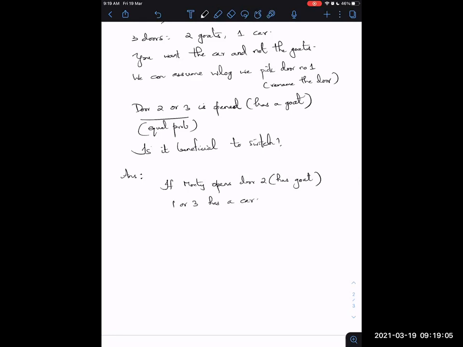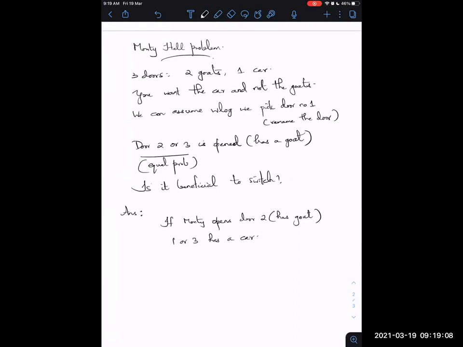And as I stated, an additional point that I'm adding here is that the car can be in 1, 2, or 3 with equal probability. Okay, so now since we started with equal probabilities, the car can be behind 1 or 3, and so there are two options, and one of which is going to be the car, so that's 1/2 probability, right? So that is 0.5.